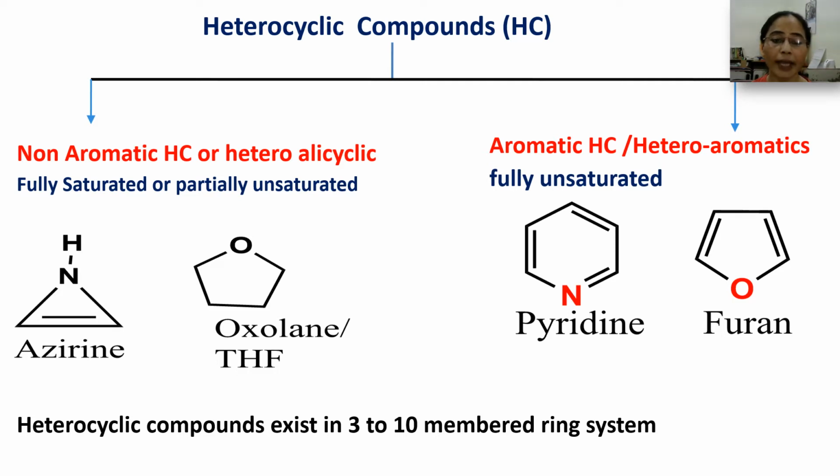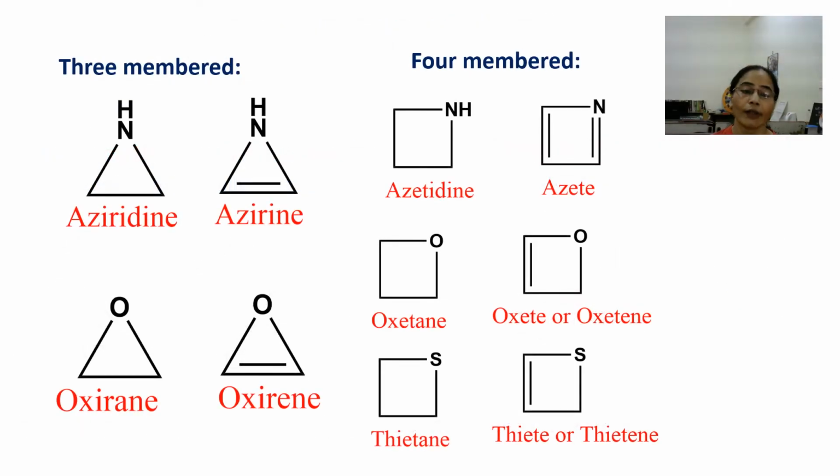Heterocyclic compounds exist in 3 to 10 membered ring systems. We can see the example of 3-membered ring system and 4-membered ring system. A 3-membered ring system containing one nitrogen atom and saturated is called aziridine, while the unsaturated one is azirine.